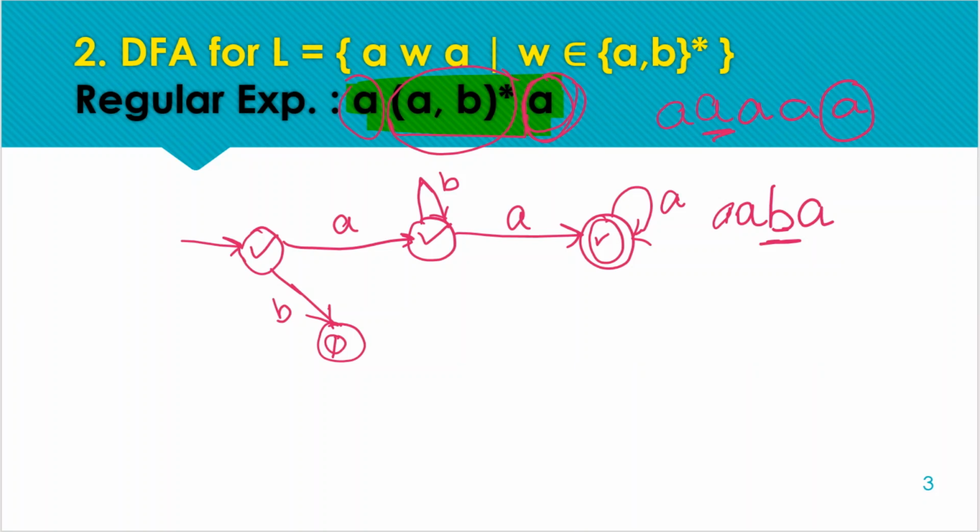So we need to move back to a non-final state from where we can receive the last a and can move to the final state. So this is the resulting state for this situation, right? So this is the complete transition diagram for this language.